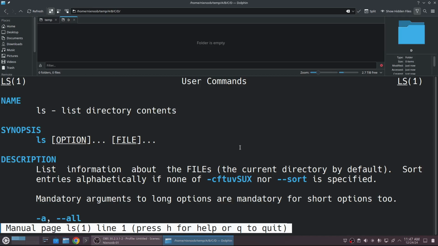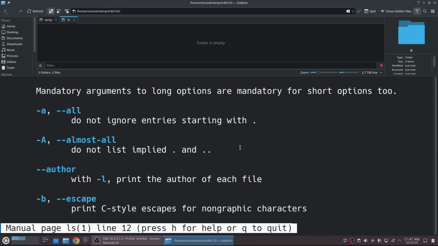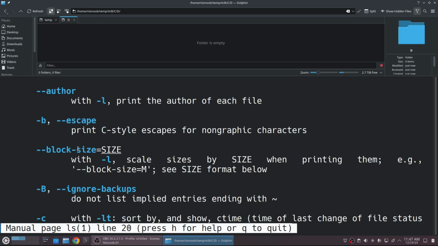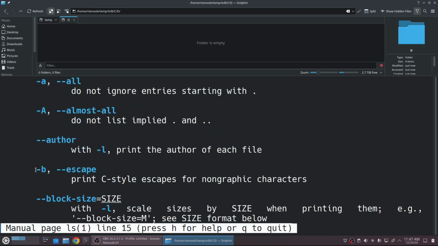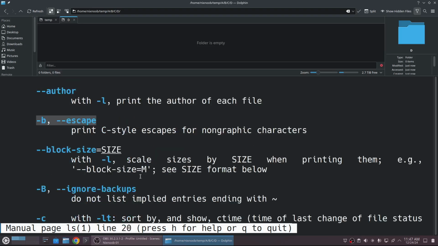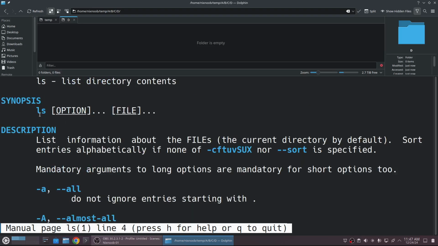So ls, list directory contents, -a for all, -A for almost all, --author for author. And so a lot of commands will have a short form and a long form. And then also at the top under the synopsis, it tells you, so ls is the command. And then in square brackets, that means these are all optional.